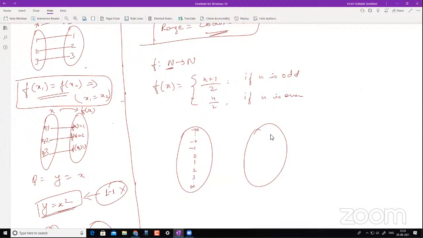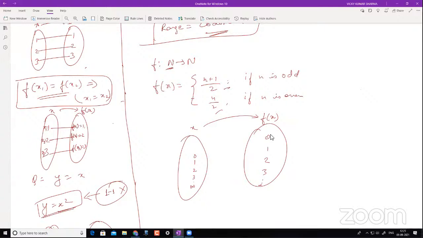The natural number starts with zero, so it should be 0 to infinity. Yeah, thanks for pointing out that. So it goes up to infinity. When n is odd, you use this, and when n is even, you use this, right? This is your x, and this is your f of x, and this is a mapping from natural number to natural number.